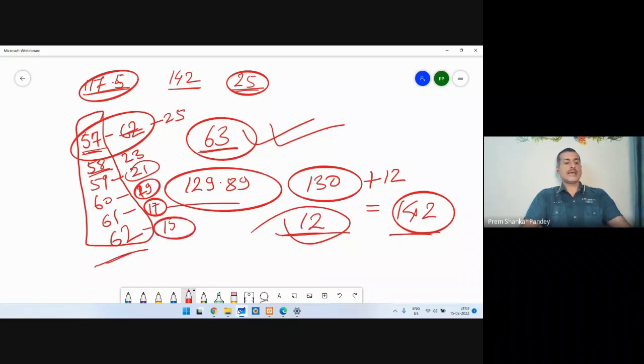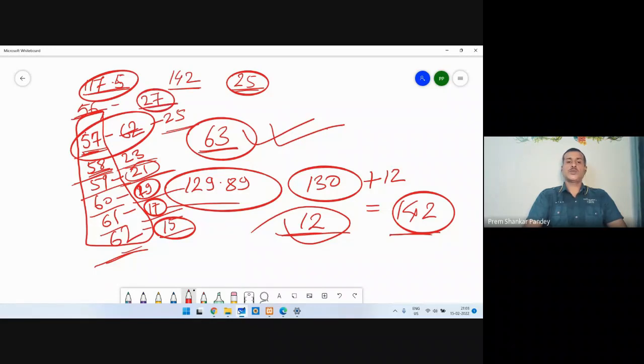So this is how the analysis is done about the general candidates. I'll repeat again that all the candidates who are above 63 are in the safe zone. Even if they get 12 marks, they are going to qualify. But yes, those who are on 62 need to fetch 15 marks. Those who are on 61, out of 97, need to fetch 17. If you are on 60, you need to fetch 19. If you are on 59, you need to fetch 21 marks. If you have got 58 marks, you need to fetch 23 marks. If you are on 57, you need to fetch 25 marks. And yes, if you are on 56, you need to fetch 27 marks.